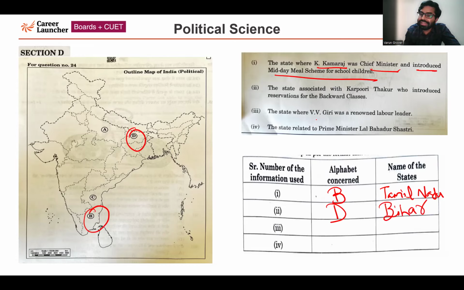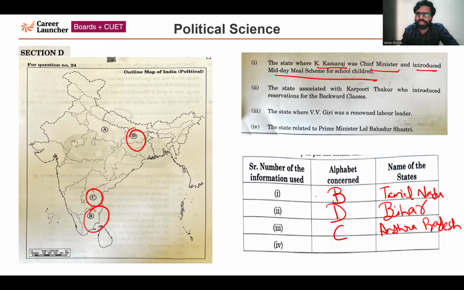Third point, the state where V.V. Giri was a renowned labor leader. V.V. Giri belonged to the state of Andhra Pradesh. So the correct answer is C, Andhra Pradesh. Final one, the fourth one, the state related to Prime Minister Lal Bahadur Shastri.